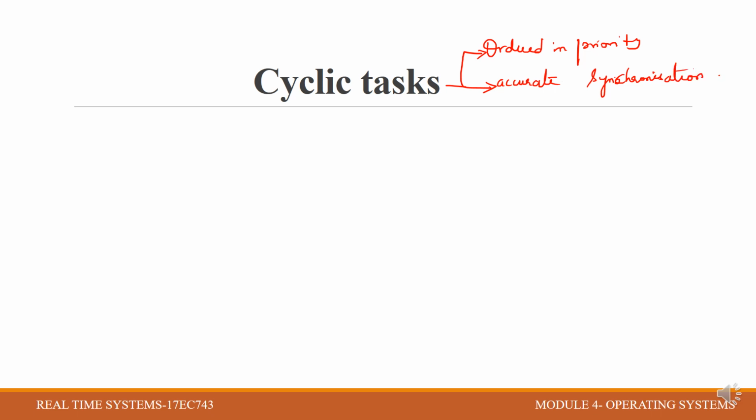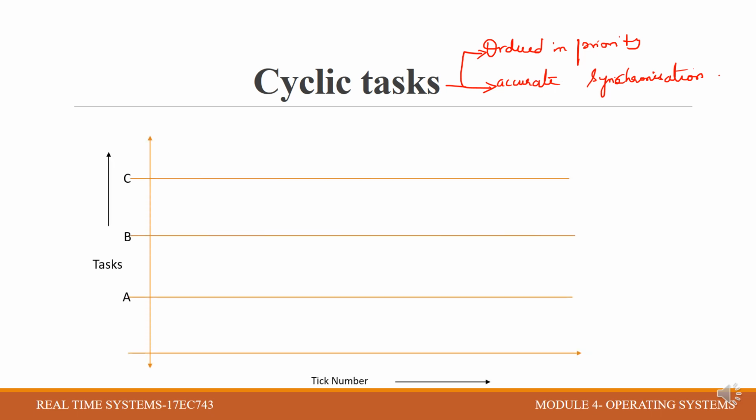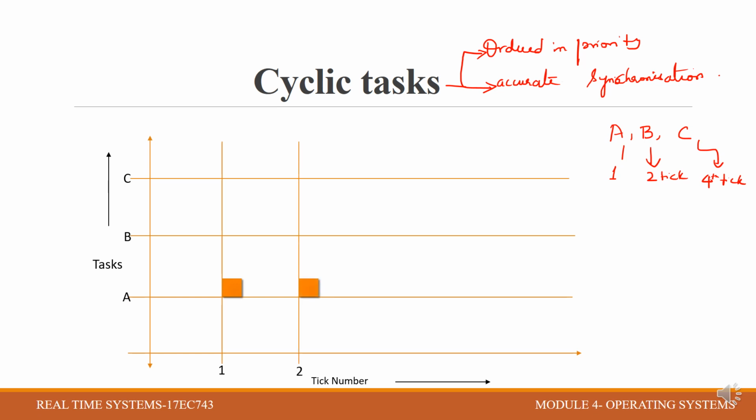Let's see one example to help you understand what a cyclic task is. Here we can see there are three tasks A, B, C, assuming that A has the highest priority, next B and next C. A appears at every first tick, B appears at every second tick, and C appears at every fourth tick. If A has the highest priority, then processing will proceed as shown in the figure. We can see that A appears first.